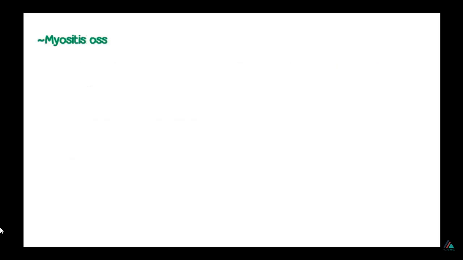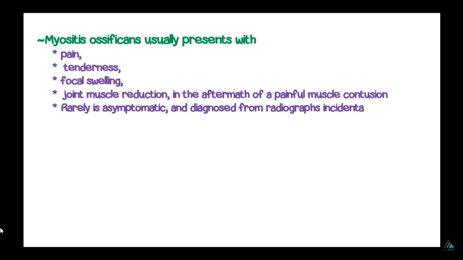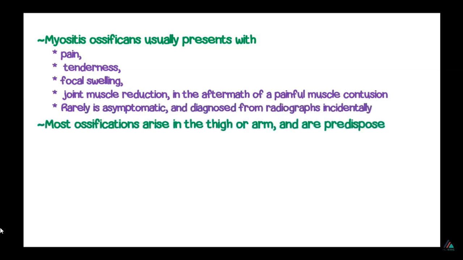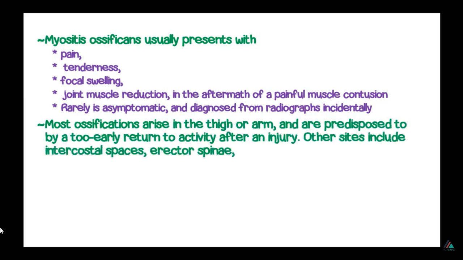synovial sarcoma. Myositis ossificans usually presents with pain, tenderness, focal swelling, and reduced joint motion in the aftermath of a painful muscle injury, and rarely it is asymptomatic and diagnosed from radiographs taken incidentally. Most ossifications arise in the thigh or the arm and are predisposed by early return to activity after injury. Other sites of this ossification include intercostal spaces, erector spinae, pectoralis muscles, gluteal muscles, and the chest.